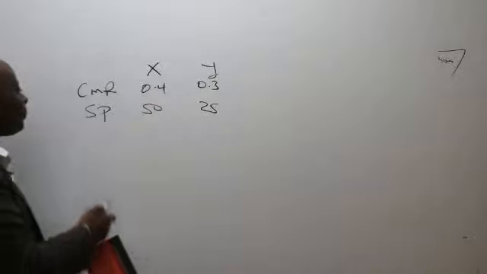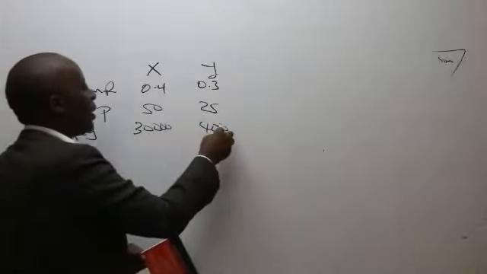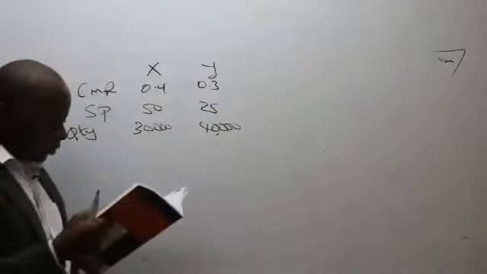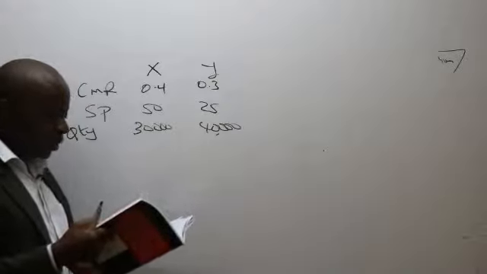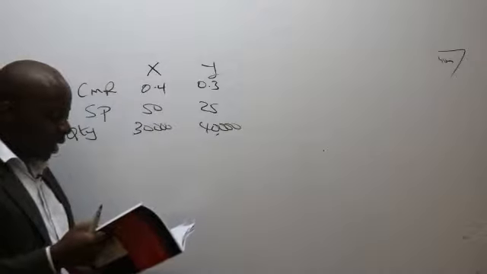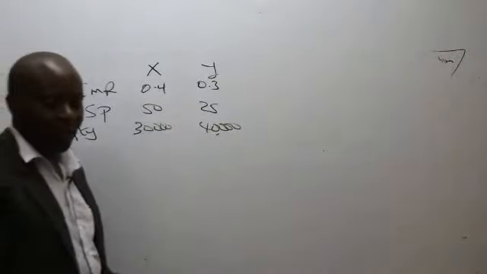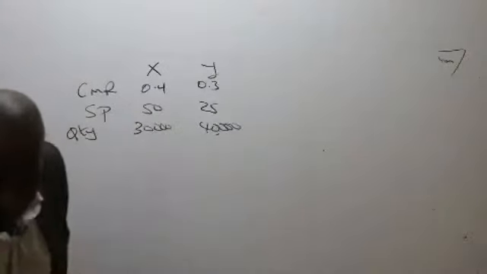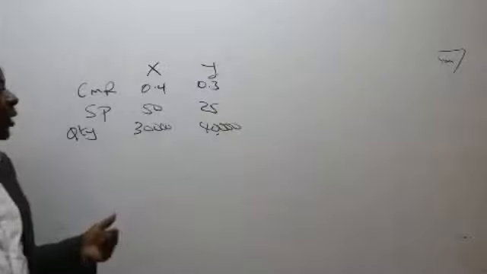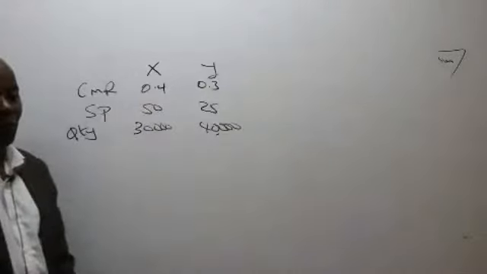So we have here the quantity to be sold: 30,000 and 40,000 units respectively. Assuming that 3 units of product X are sold for every 4 units of product Y, calculate the sales volume in shillings and in units necessary to break even. That is quite a simple question, but from what I normally see from answer sheets, very few students will be able to get this question right.